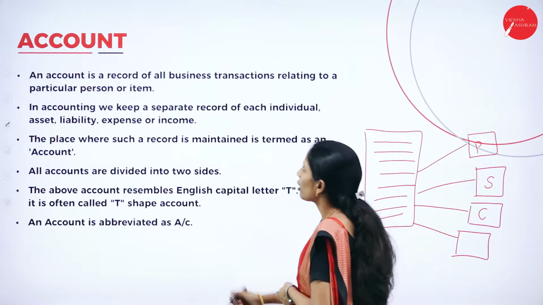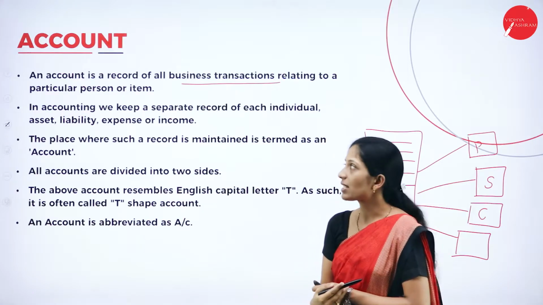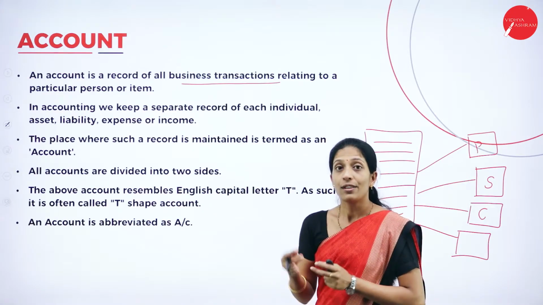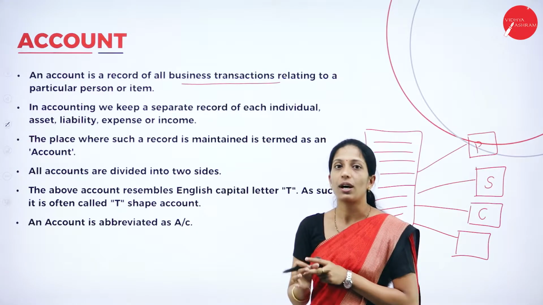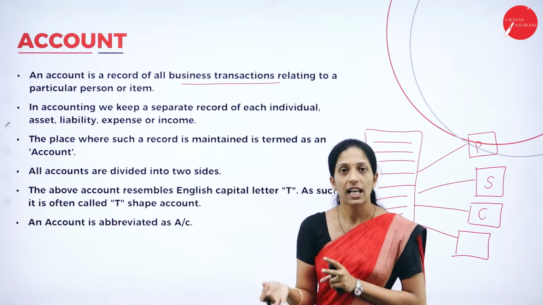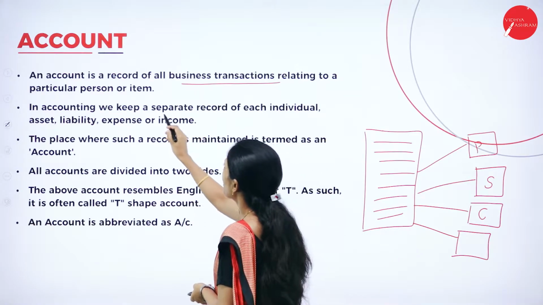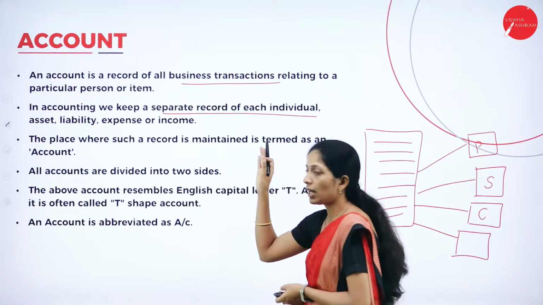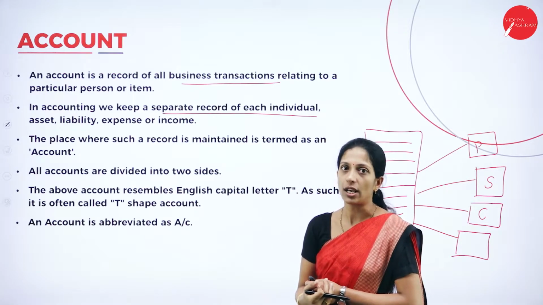An account is a record of all business transactions relating to a particular person or item. So here, recording of all the business transactions relating to a particular person or a particular item is called an account. In accounting, we keep a separate record of each individual asset, liability, expense or income.